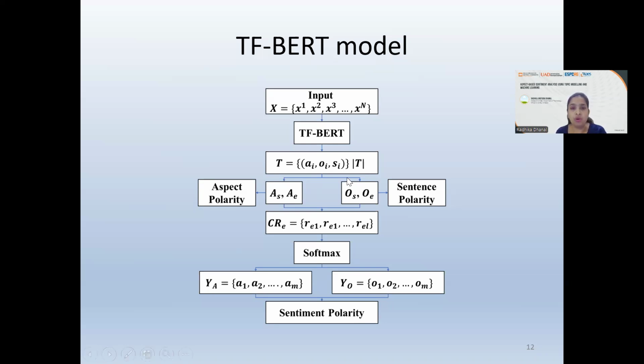Moreover, the hybrid joint extraction approach that we are using here utilizes a position tagging technique for defining aspects present at the starting and end point of a sentence, represented as A_S and A_E, start and end. Similarly, the position tagging technique is also used for calculating the polarity present at the starting and ending point of a sentence, represented as O_S and O_E. So this is the polarity at the start and at the end, and this is the aspect at the start and aspect at the end. That's what A_S, A_E and O_S and O_E are.